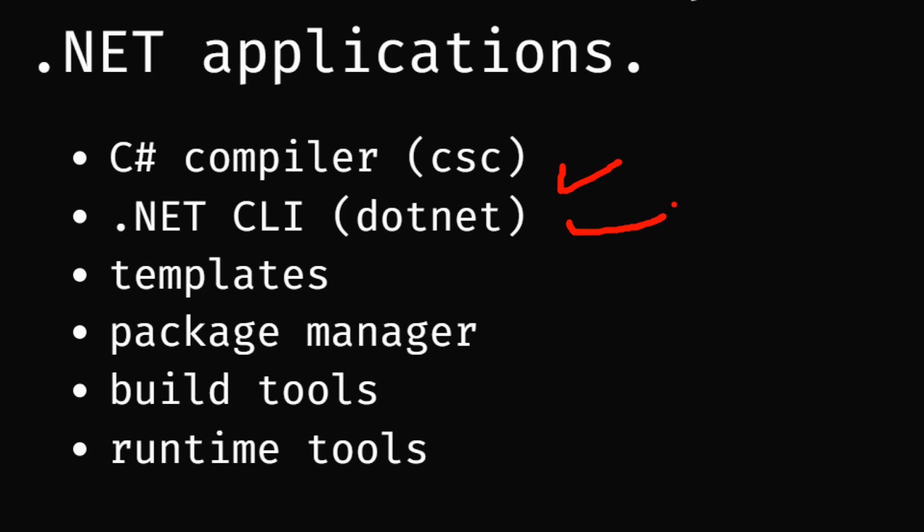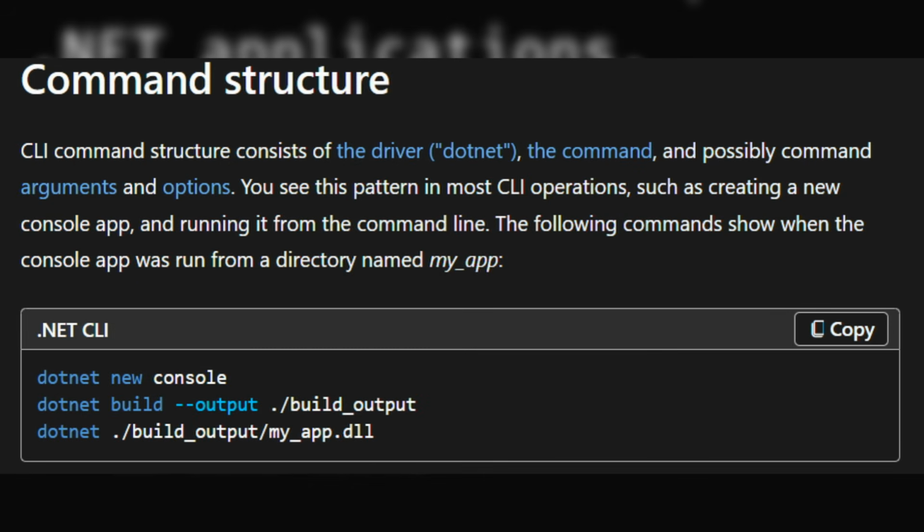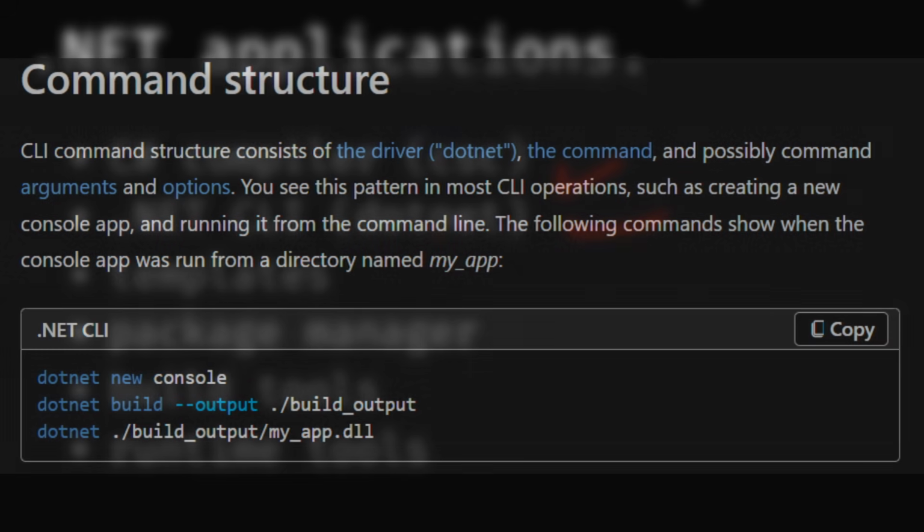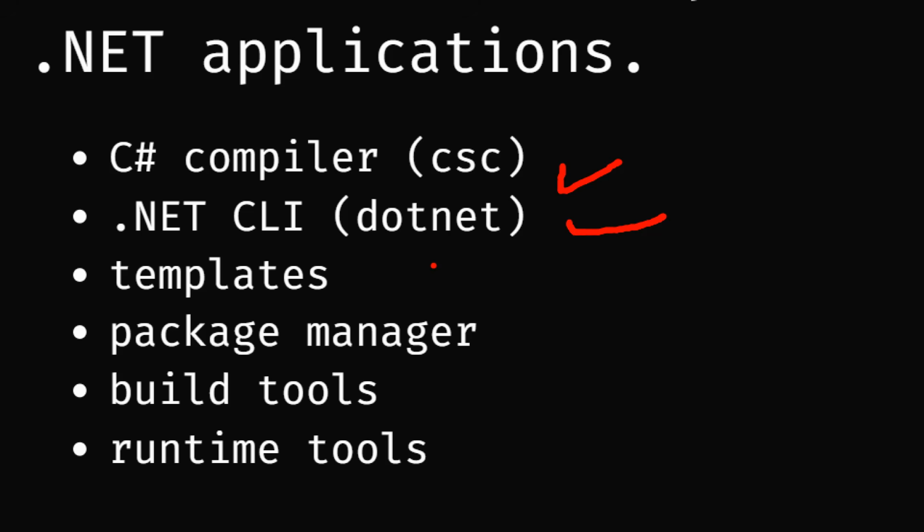Alright, I'm going to show you now how it works in the terminal. Anything you need to do, basically you will need this word here, dotnet. It's basically a CLI tool that is broader and bigger than a package manager like NPM or pip or cargo. It's wider than that. It creates your project, it builds it, it debugs it, it even deploys it, so it does a lot of things. Basically everything you need to do in the terminal while working with C#, you're going to use the .NET CLI tool. Also, it has project templates, package management systems, build tools, and the runtime itself.